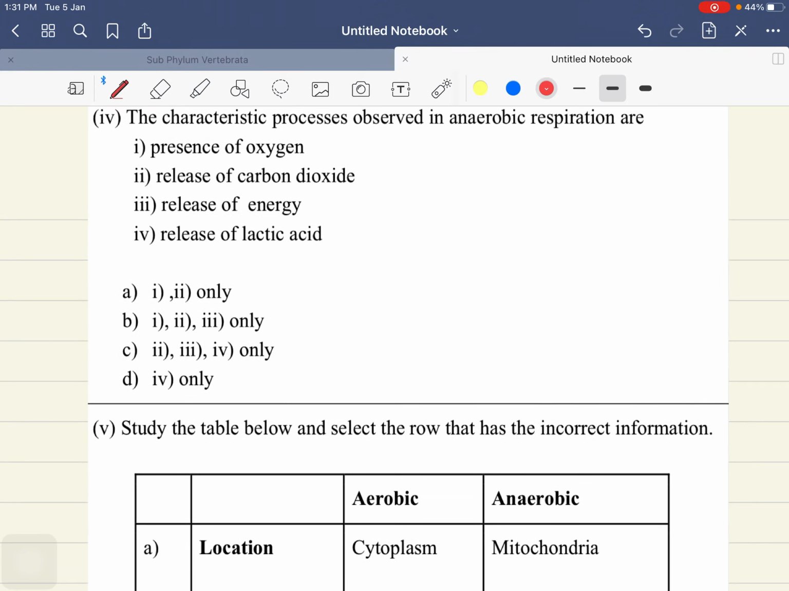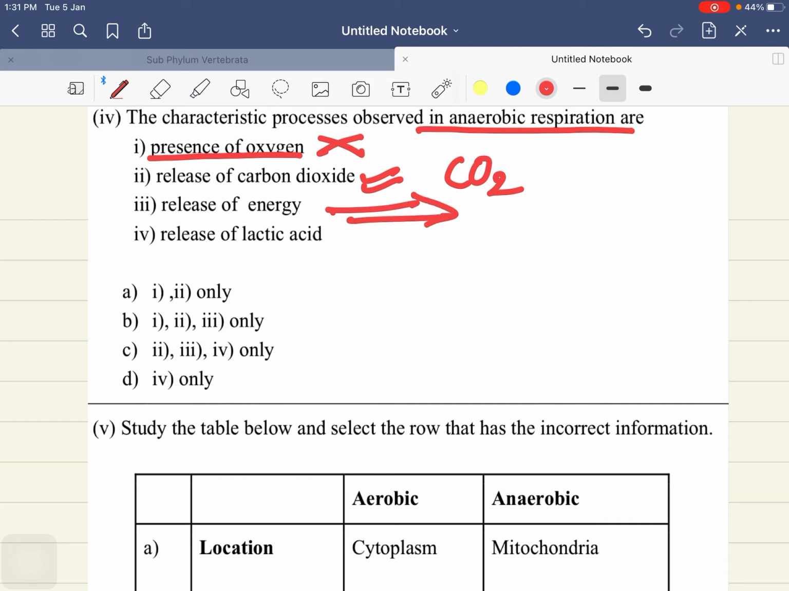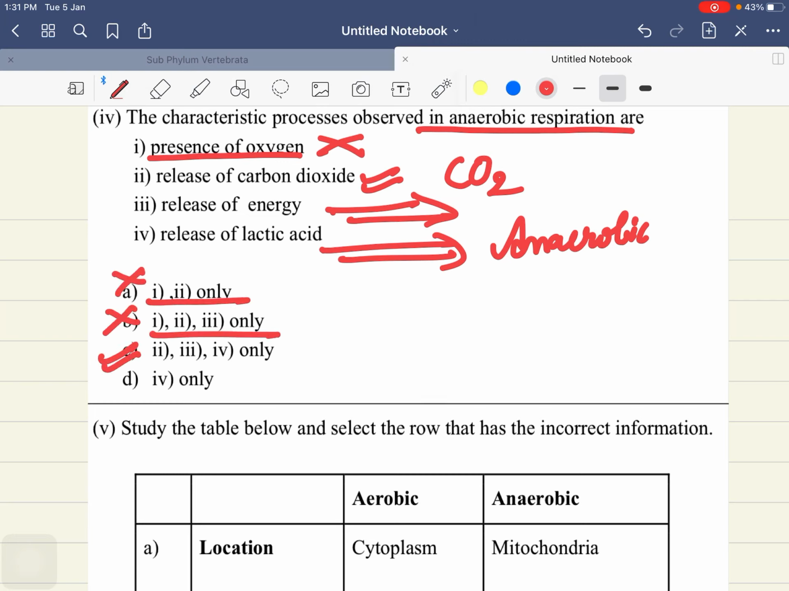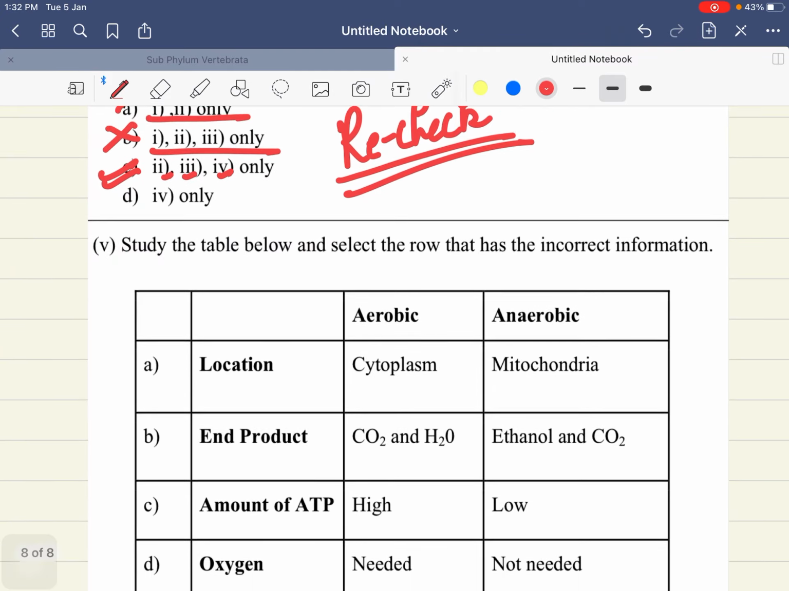So now the last options. The characteristic processes observed in anaerobic respiration are: presence of oxygen. Is this showing anaerobic respiration? No, not at all. Release of carbon dioxide? Yes, anaerobic respiration releases carbon dioxide. Release of energy? Perfect. Release of lactic acid, this is also anaerobic respiration. So what will be the correct answer? Second, third, fourth. Look for the option. Incorrect. Incorrect. So the answer will be C: second, third and fourth. And please recheck your answer before marking your final one.